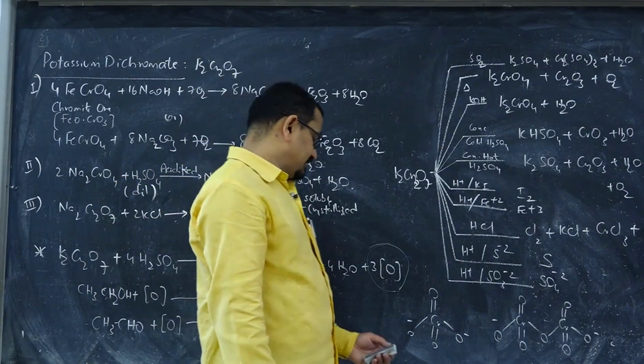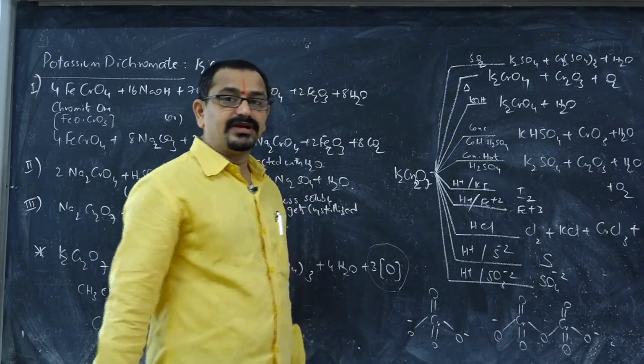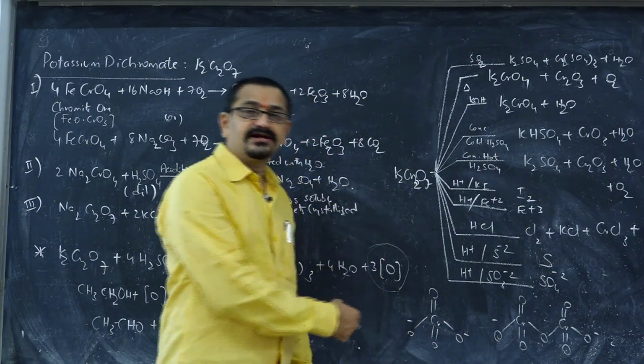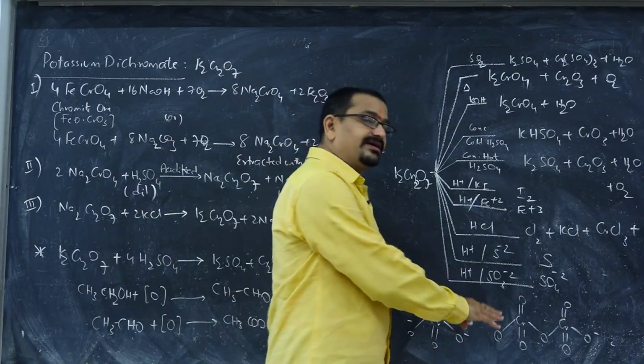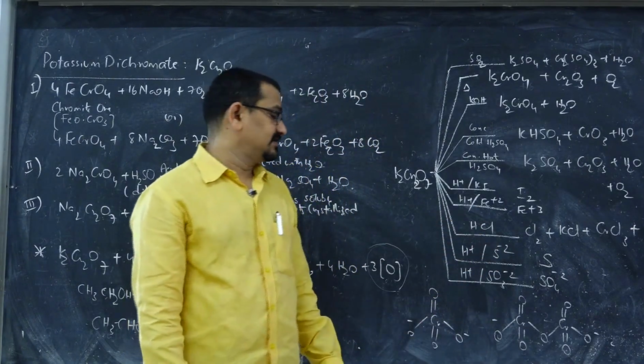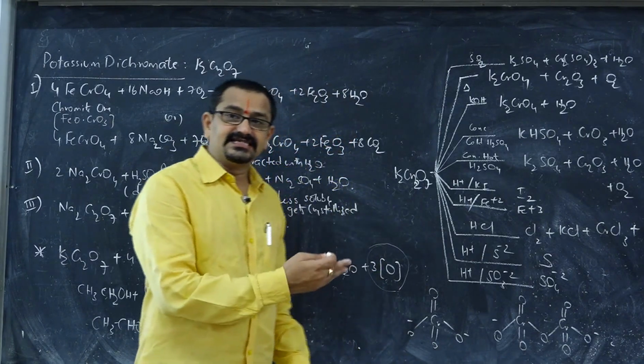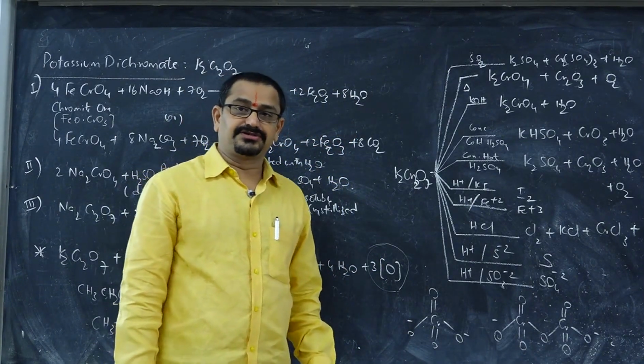And when it comes to the structure of dichromate and chromate, chromate CrO4 minus 2 is tetrahedral in structure, whereas the dichromate contains 2 tetrahedral units joined with one common oxygen. Now let us discuss potassium permanganate.